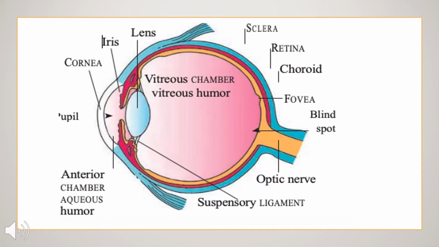Now we observe people with different colored eyes. The eye color is created by the amount and type of pigment in your iris. It may be a genetic factor, because multiple genes inherited from each parent determine a person's eye color. The eye is a very important part of our body, and you need to draw this diagram, label all the important parts, and know the functions of all the parts.